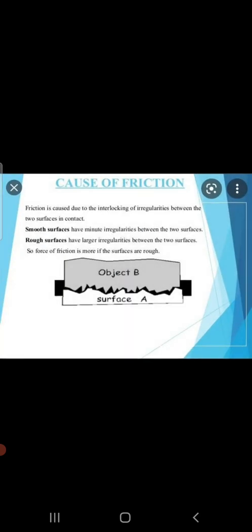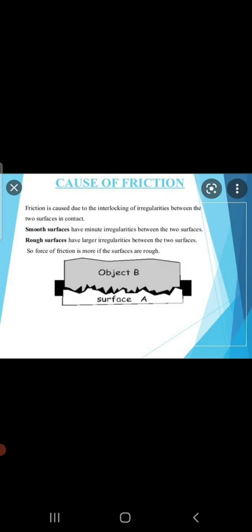Two of the properties that we have studied about friction are that friction always opposes motion, and second, that friction produces heat. Do we all know why friction is actually caused, or what is the reason behind friction?